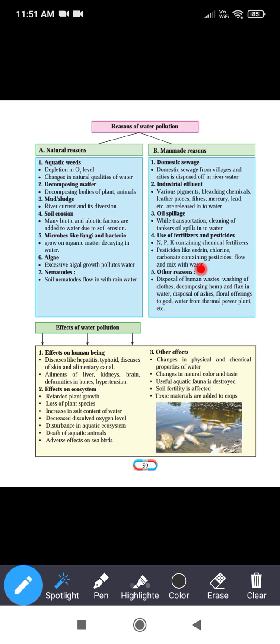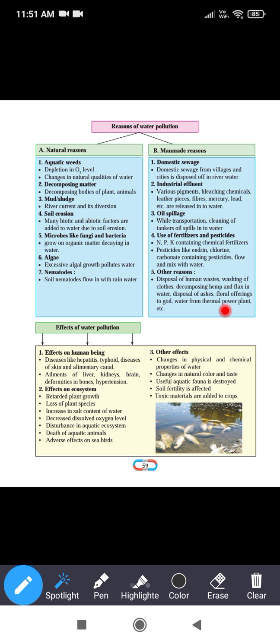Pesticides like endrin, chlorine and carbonate containing pesticides flow and mix with the water. Other reasons: disposal of human waste, washing of clothes, decomposing hemp and flax in water, disposal of ashes, floral offerings to God, water from thermal power plants, etc. Now these are other reasons that are man-made.